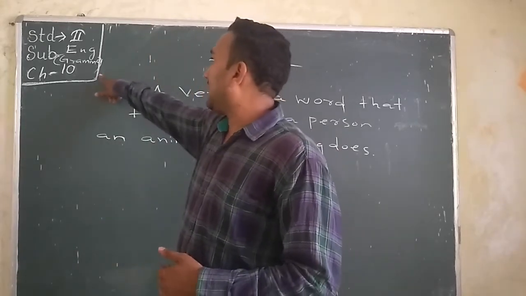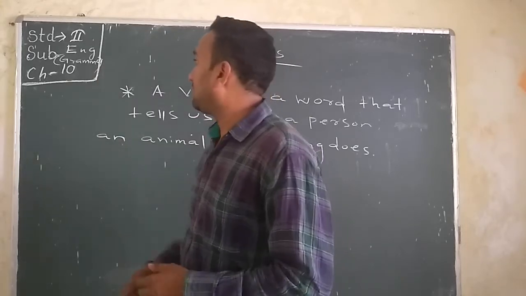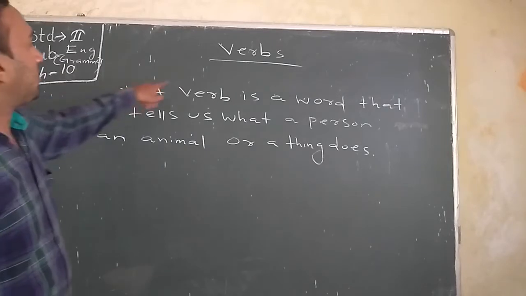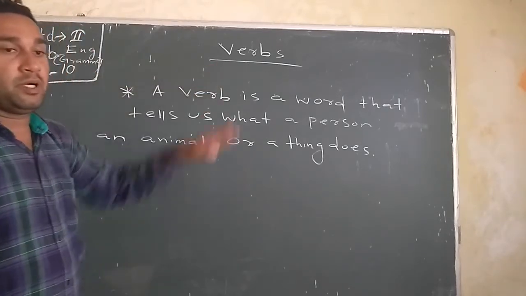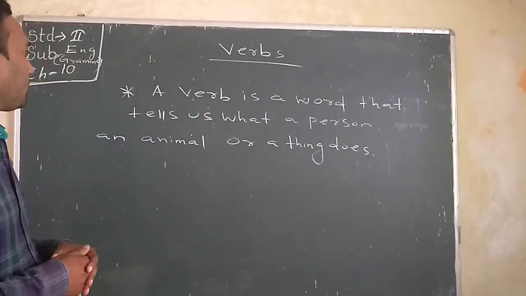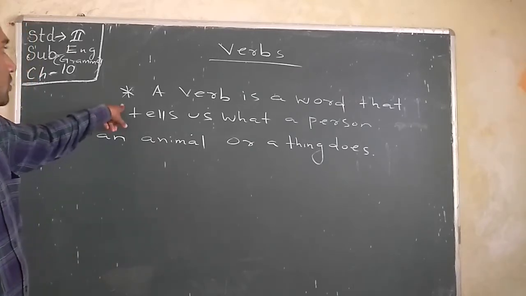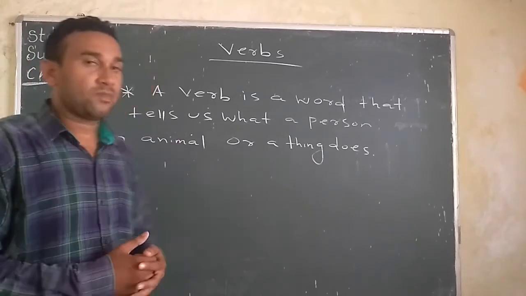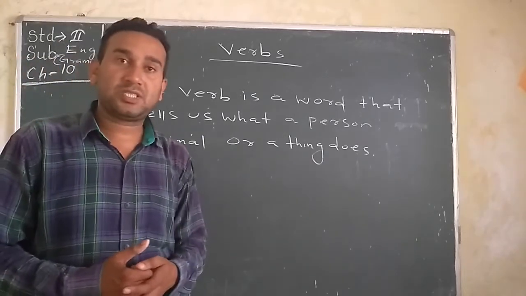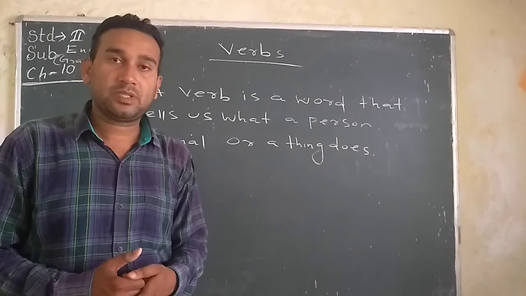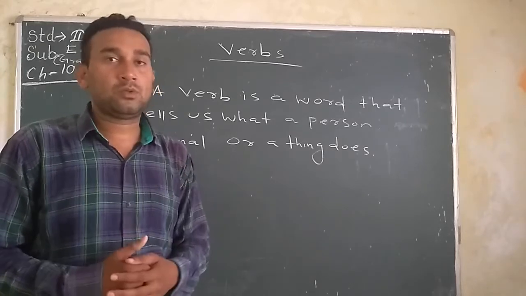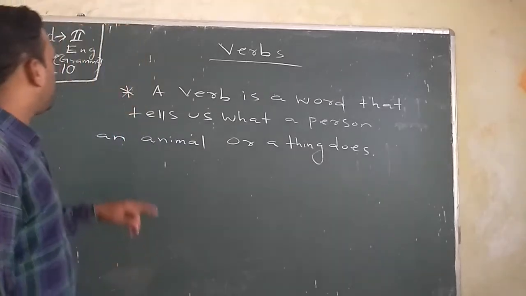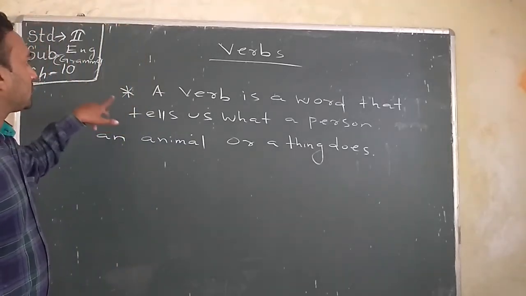Today we discuss English grammar chapter 10. Chapter 10 means verb, यानी कि क्रिया. So here you see, what is verb. First you open page number 61 in your grammar book and open your copy also and write all the numbers. First you understand what is verb.